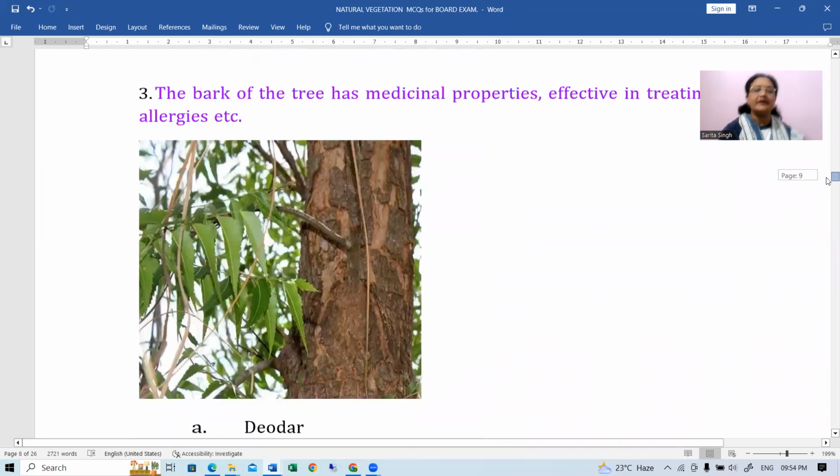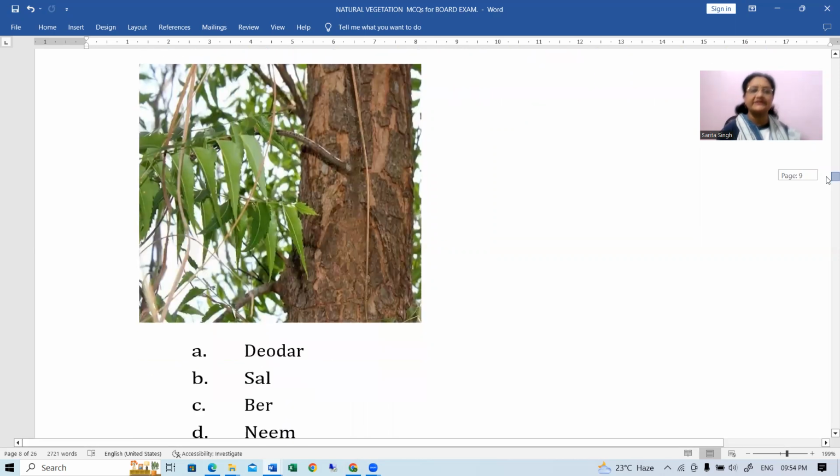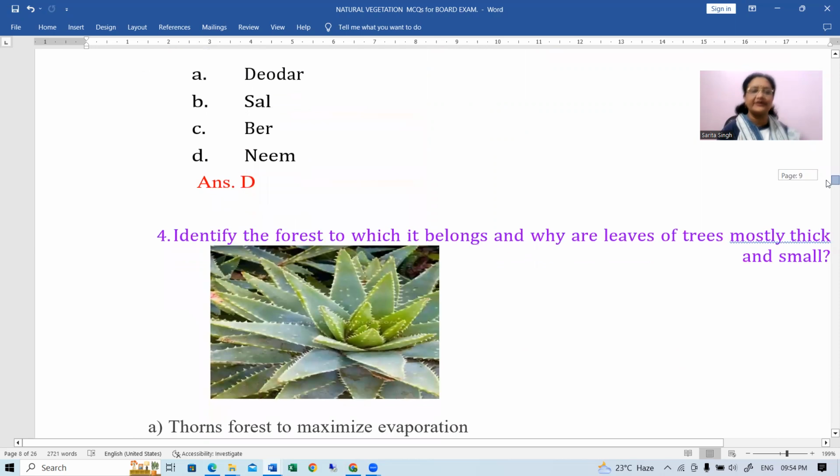So now come to the next question. Next question is: the bark of the tree has medicinal properties effective in treating allergies, etc. In the earlier part, I remember this we had discussed. Which tree is this? This is Deodar, Bale, Sal, or Neem. Neem is the correct answer for this. Okay.